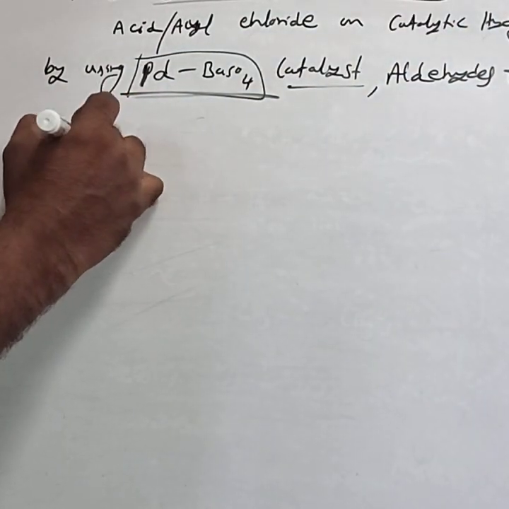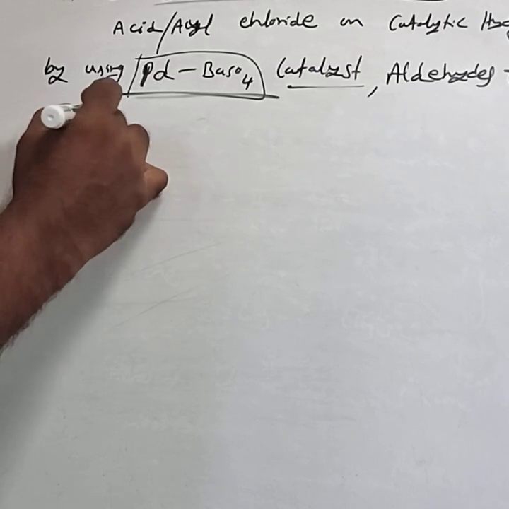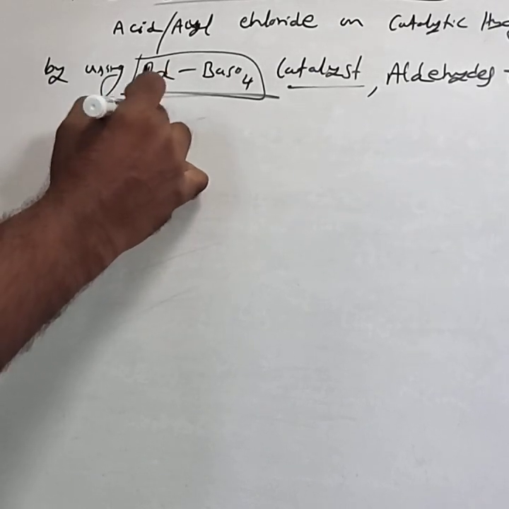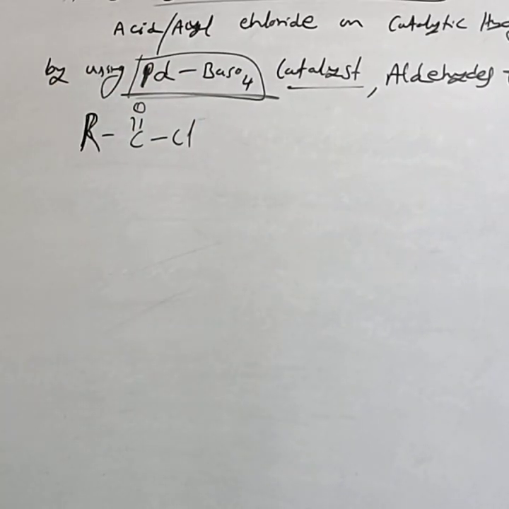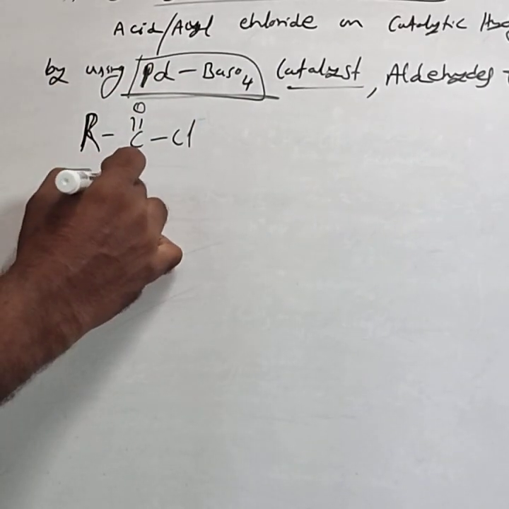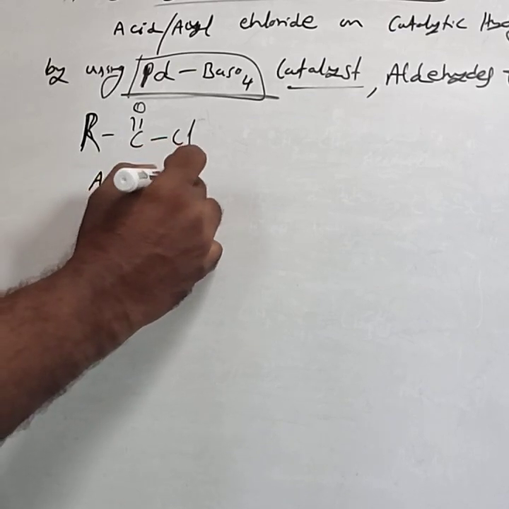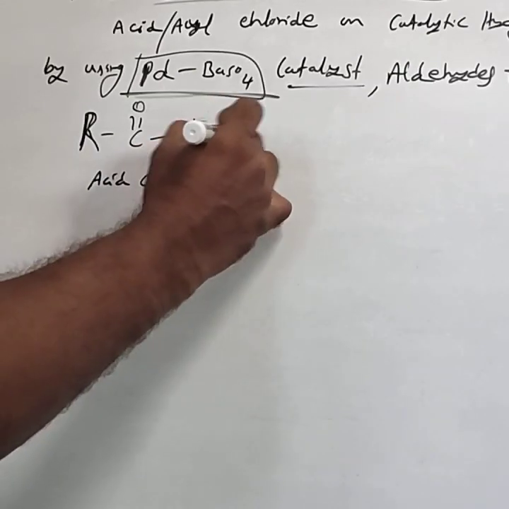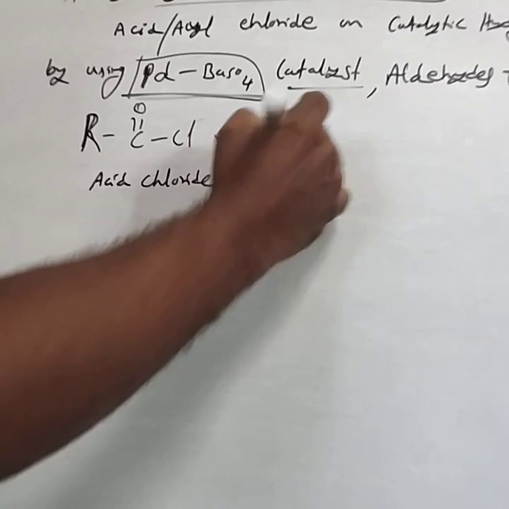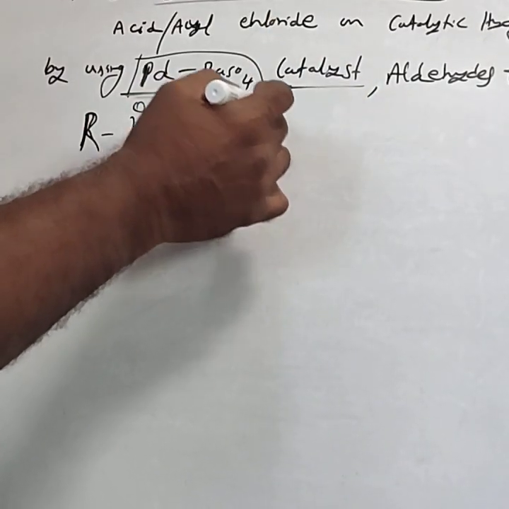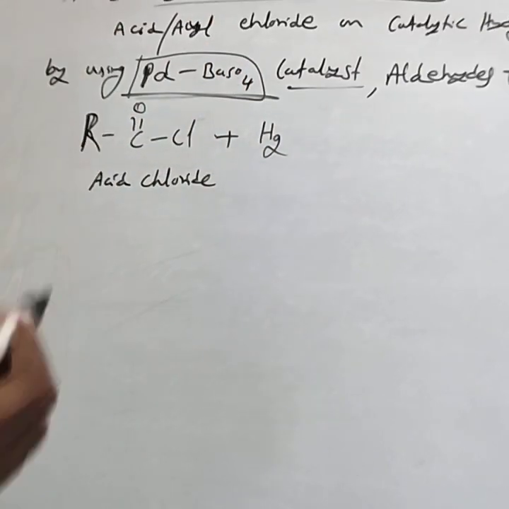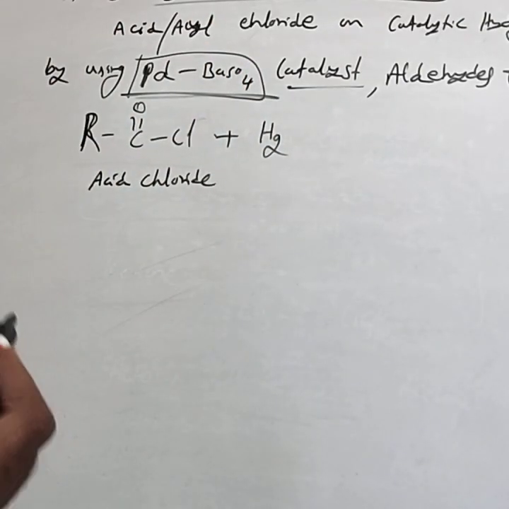You consider the general reaction, that is RCOCl. RCOCl is called acid chloride, acyl chloride. You have to pass the hydrogen gas. If you write the hydrogen atom, then they will not consider this reaction. They will not give the mark.